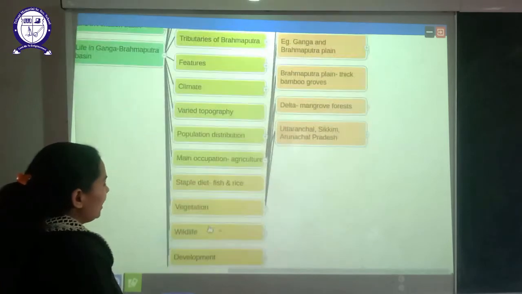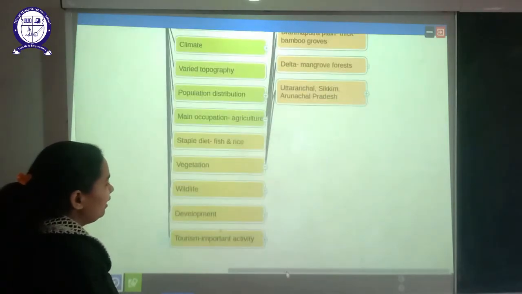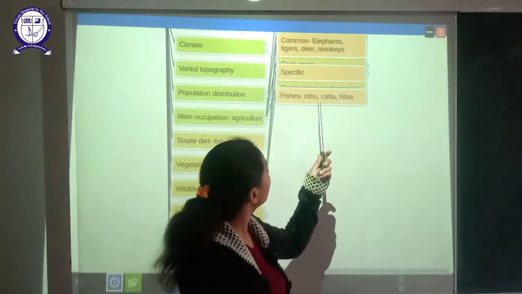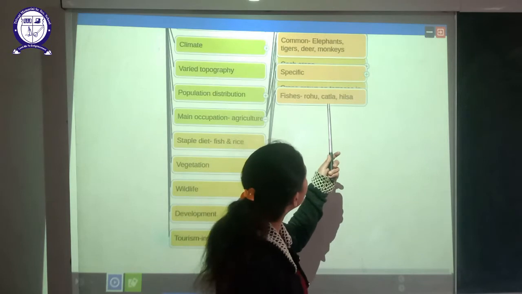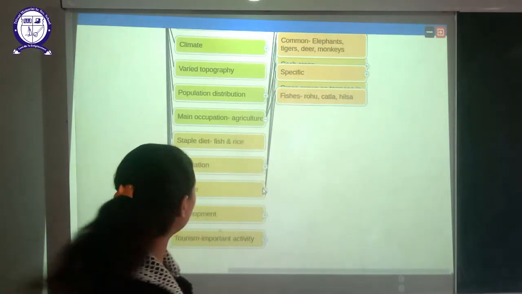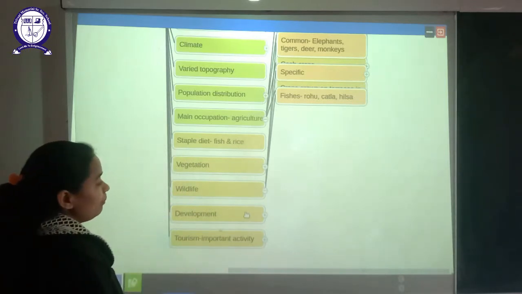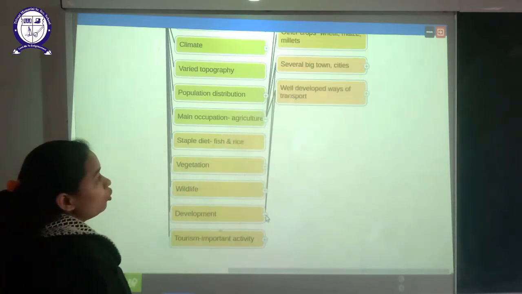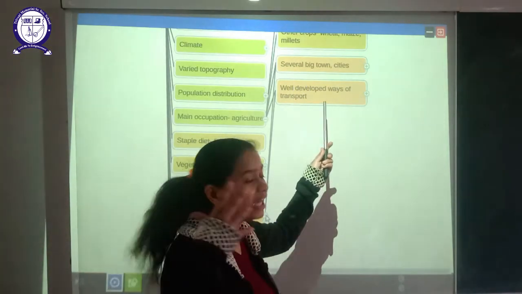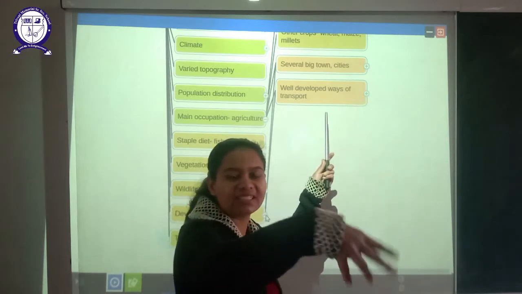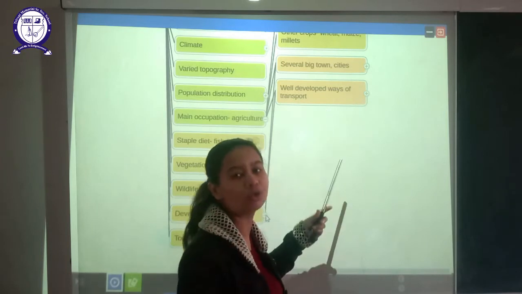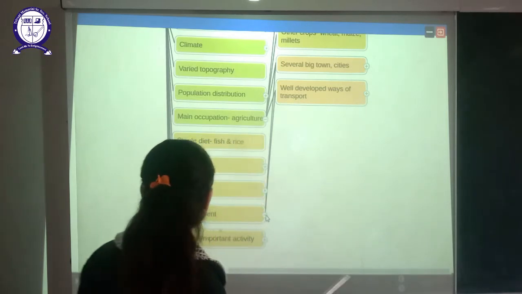Now let's move to our next topic, and that is regarding wildlife found in these areas. If we talk about the wildlife, you can see here fishes like rohu, katla, hilsa, and animals like tiger, deer and monkeys. These are very common here. Development slowly and steadily is also taking place in these areas. Like in the case of deserts, where camels are replaced by trucks, here also roads are being built, and transport modernization is coming day by day.